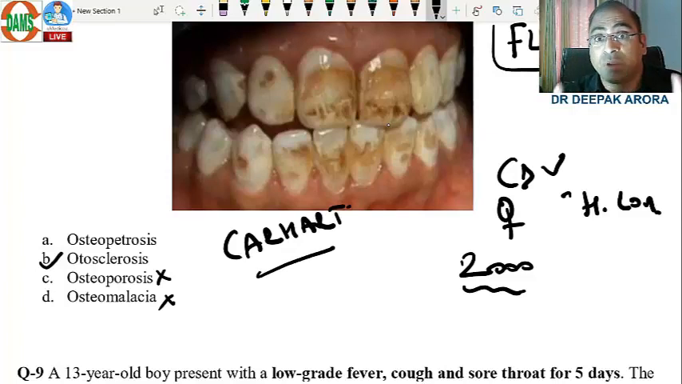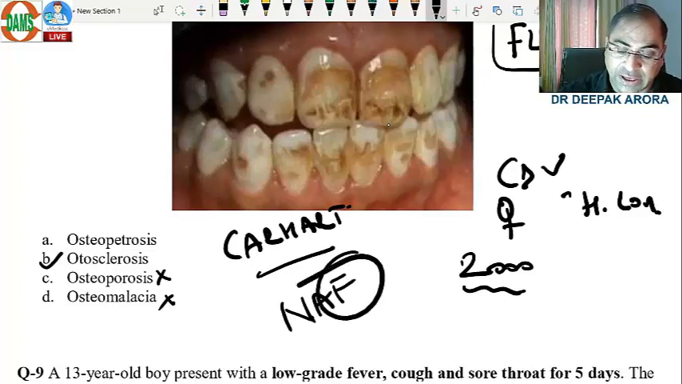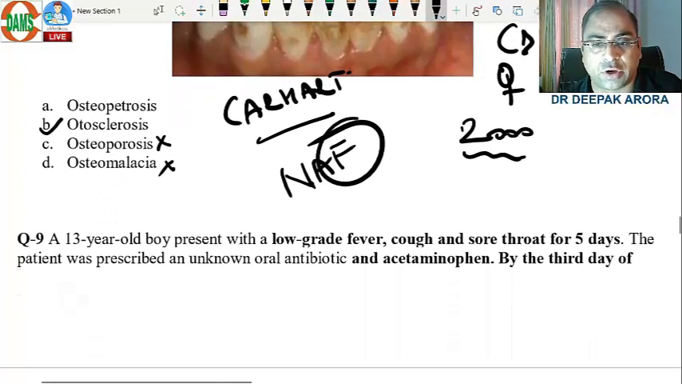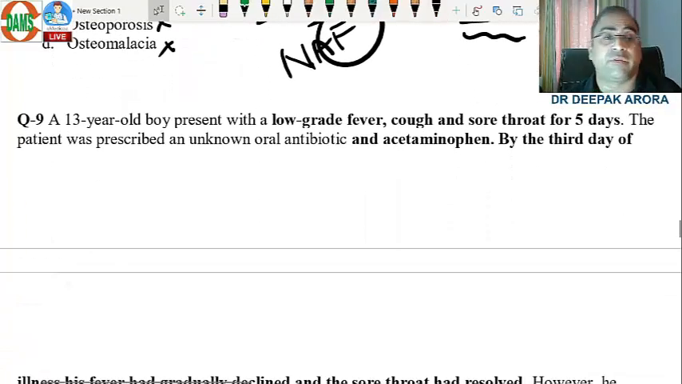Stapedotomy is the treatment of choice, but if the patient is not ready for surgery, what is the medical treatment? Medical treatment is sodium fluoride. From there, they have taken this MCQ. They have made a clinical integrated MCQ. Answer was otosclerosis.